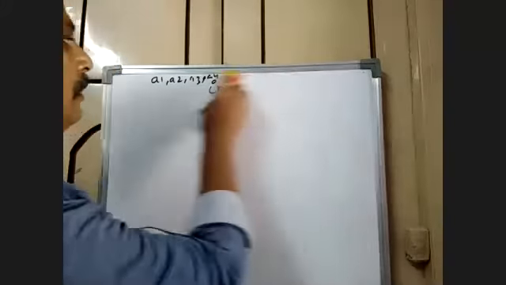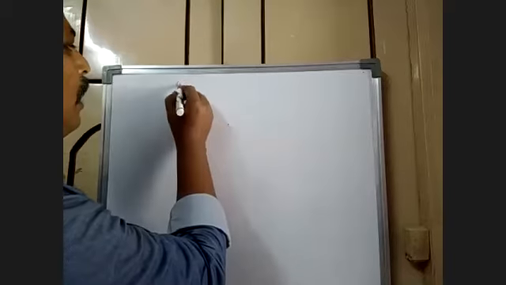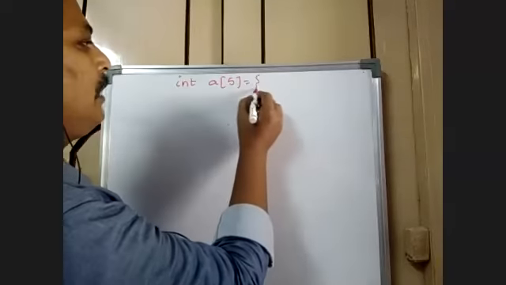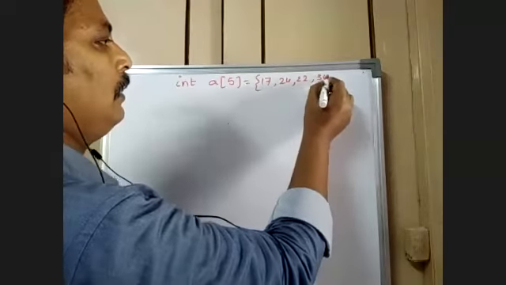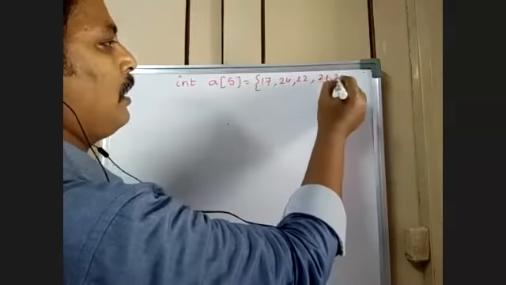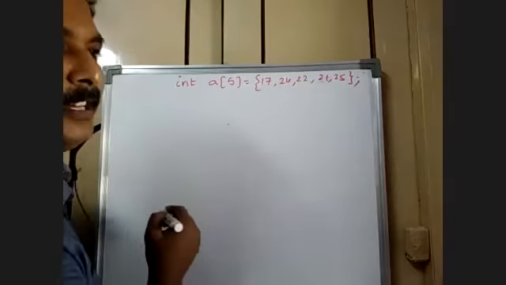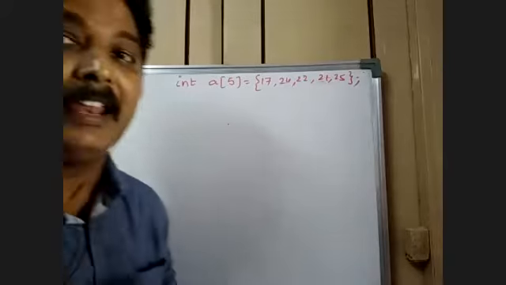Now imagine I am talking about the same example. I have a student with 5 subjects, and the marks are like this, as I have already told you. One student has 5 different subjects. Now imagine, for one student you need one array.